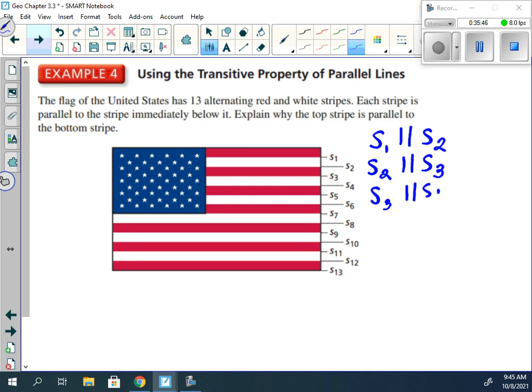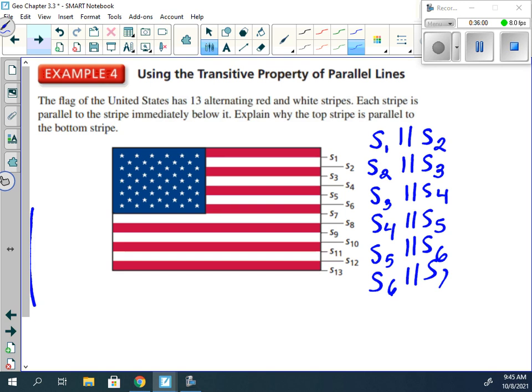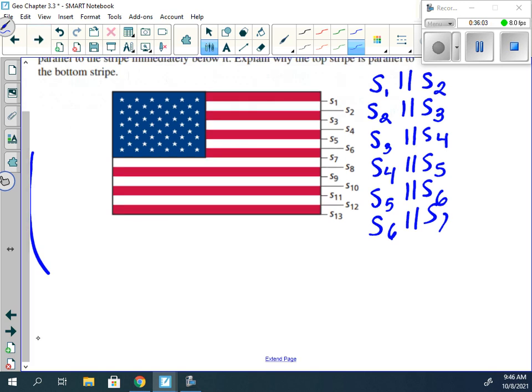S3 is parallel to S4, S4 is parallel to S5, S5 is parallel to S6, S6 is parallel to S7. Well, 7 to 8, 8 to 9, 9 to 10. Well, then we know that S12 is parallel to S13. So therefore, because of our properties of parallel lines, we can say that S1 is parallel to S13.